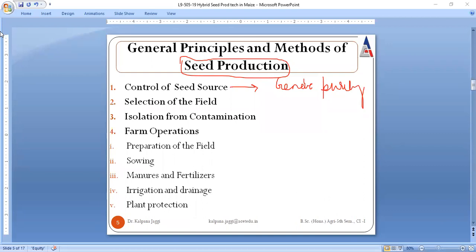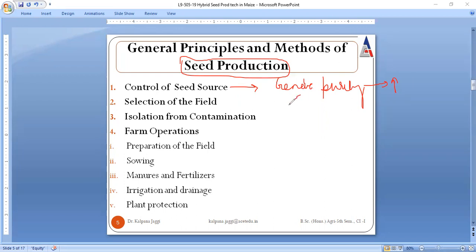Always we are taking the seed from a recognized source, because then obviously we know its genetic purity is high, and there are no chances of contamination in terms of genetic content. For example, I have not mentioned all these steps here because we have already discussed this in the last semester also.